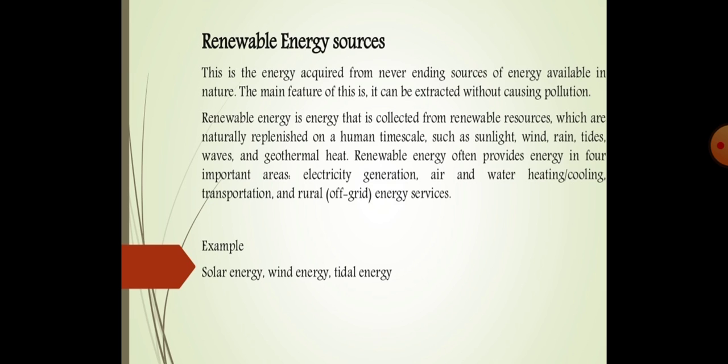As the name suggests, renewable energy sources means that it can be renewed, replenished again and again, and it cannot be finished in an entire lifetime. This is the energy acquired from never-ending sources of energy. The source of this energy is never going to end, therefore this is called a renewable energy source. It is a never-ending source of energy available in nature.